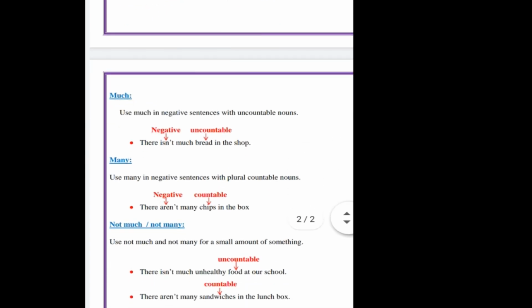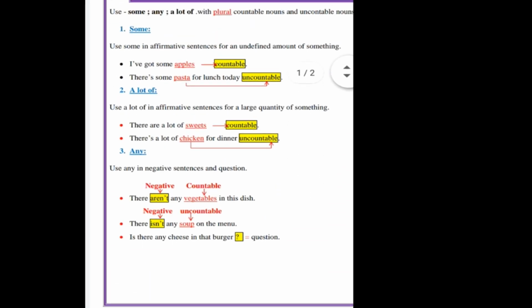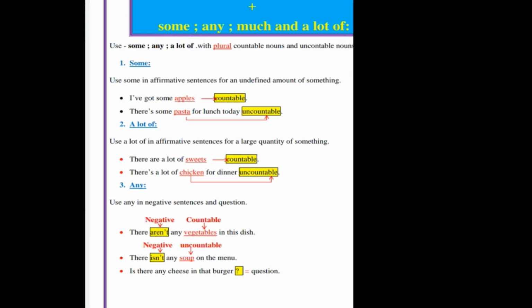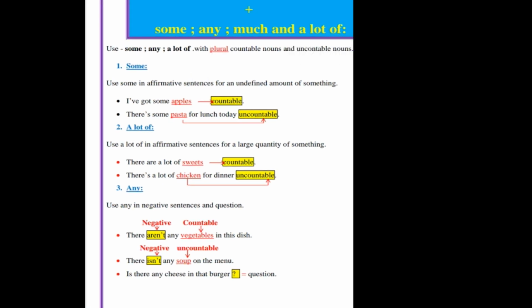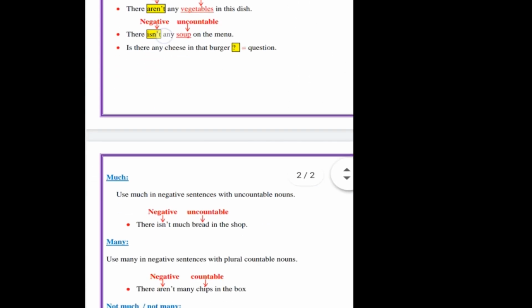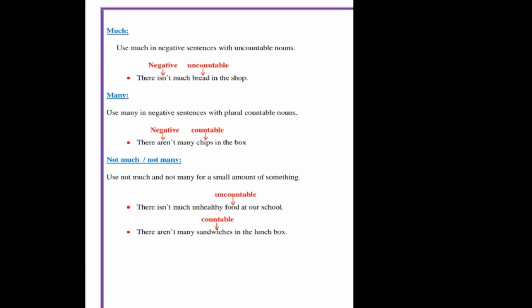Next, much. Use much in negative sentences with uncountable nouns. So we said here that we use some, any, a lot of with plural countable nouns and uncountable nouns. But here, much, we use it with uncountable nouns in negative sentences. There isn't much bread in the shop. So we have a negative sentence. Much here is after not. And we have an uncountable noun, which is bread.